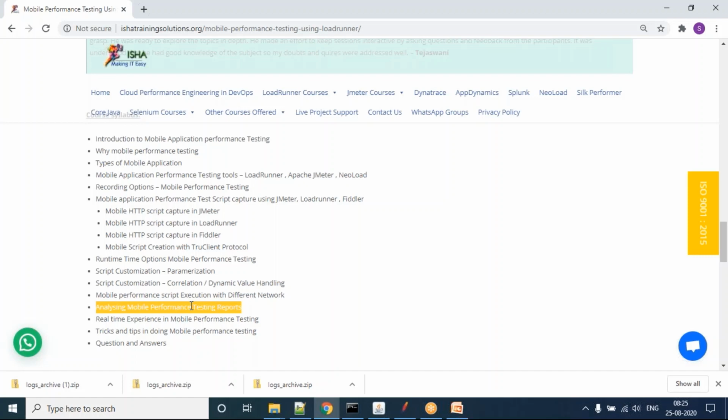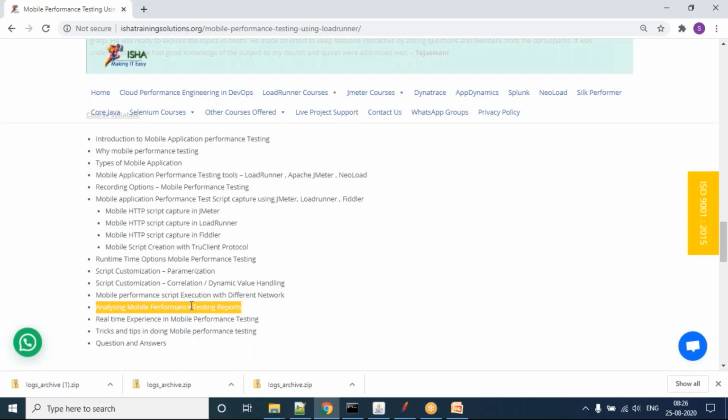Because of that, what is happening? People are struggling to prepare their script, even if you are having a problem with recording a Windows level application. So what I'm going to do, Fiddler level recording, I'm going to tell you, right?